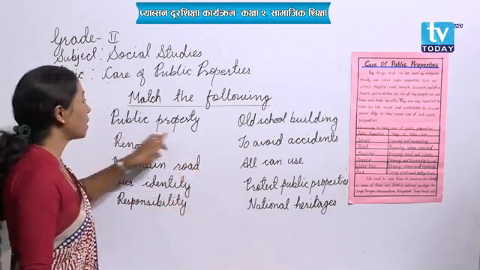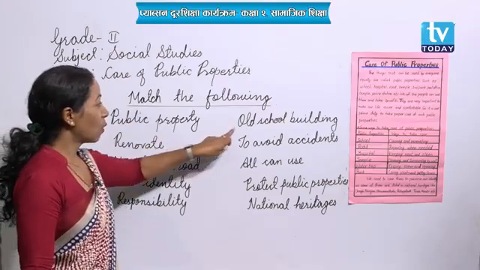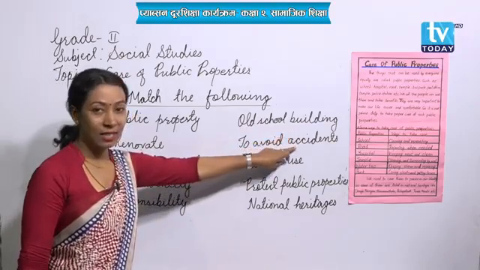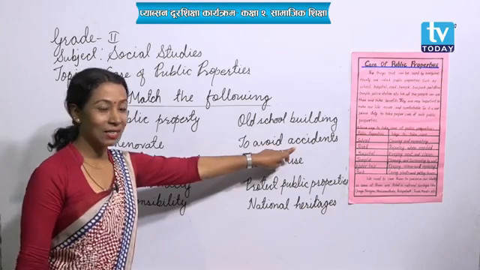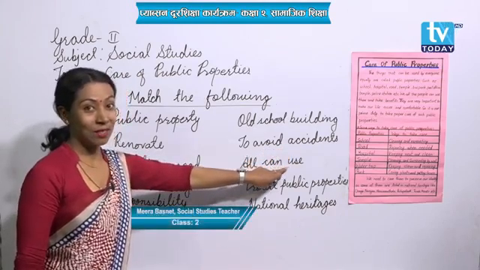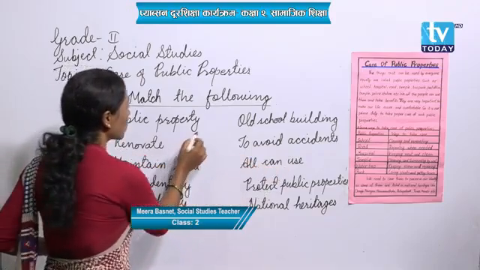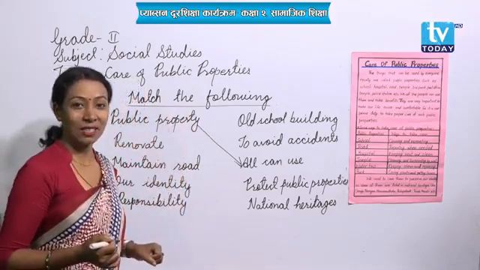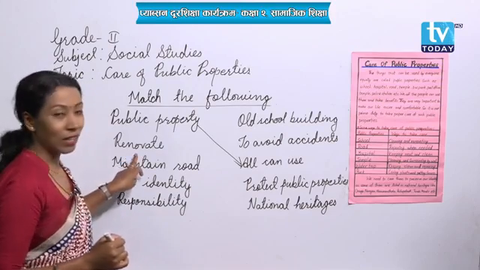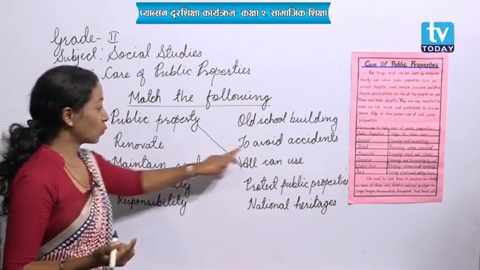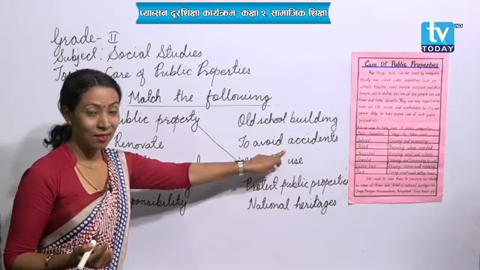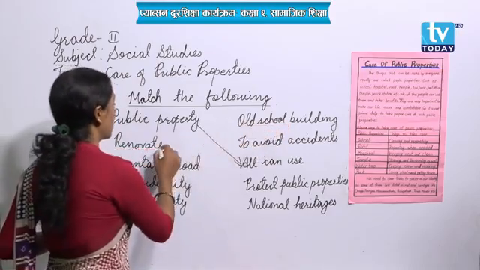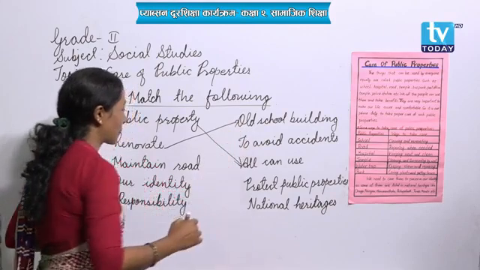So here at first, public property. What can it be? Old school building? Is that suitable? To avoid accident? Is it? What is it? All can use. Okay, this one, yes. Public property, all can use them, as we have already discussed. Okay, now the next one, renovate. What will be the right answer? To avoid accidents or old school building? Okay, very good. We can renovate old school building, right?